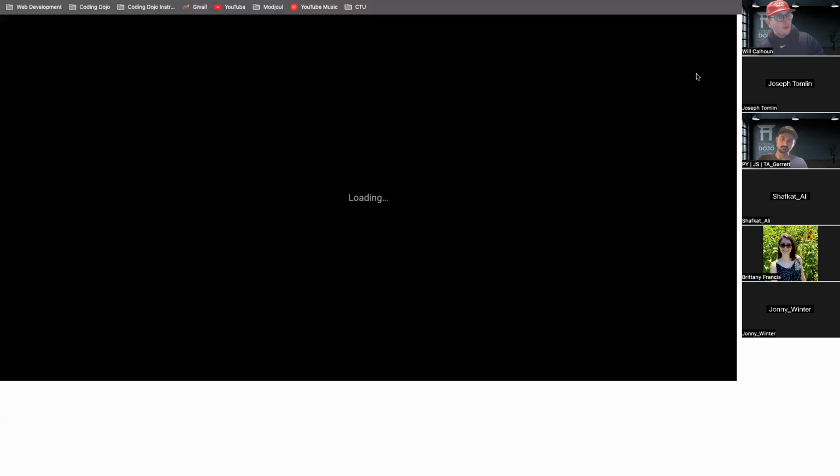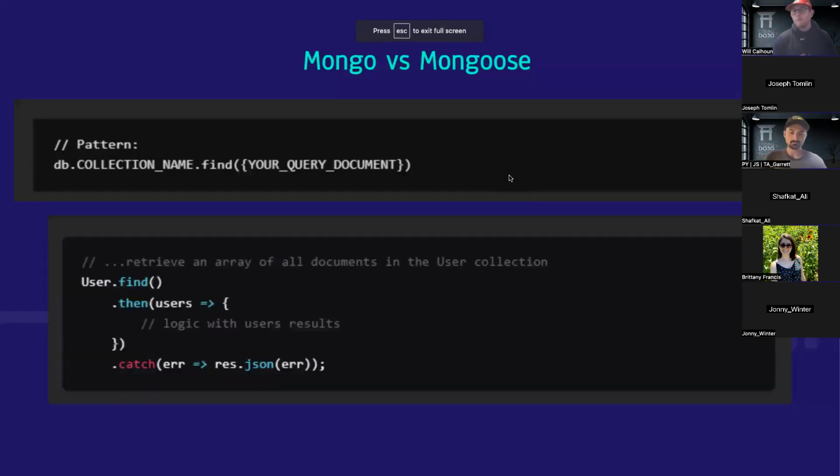Yeah. So again, this is a great example of Mongo versus Mongoose, where with Mongo, we might need to do something like this. We might need to say db dot the collection name, so users or whatever it is, dot find, and then we query our document. Whereas with Mongoose, we can just say user.find, so let's say we have an instance of a user that's associated and there's a collection called user.find, and then it returns to us a promise. And if we can find that user, we have a dot then, and we do some sort of logic with it. And if not, then we get an error, maybe saying, hey, this doesn't exist.